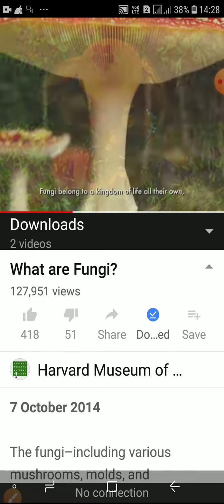Fungi belong to a kingdom of life all their own, distinct from animals, plants, and bacteria. More than 70,000 species have been described, but there are estimated to be more than 1.5 million on Earth. All large fungi, called macrofungi, are composed of distinctive branching tissues called hyphae, and their cell walls contain chitin, not the cellulose found in plants. Mushrooms are the fruiting bodies of many macrofungi. Within their gills are millions of tiny reproductive cells, or spores, that are easily dispersed by the wind.